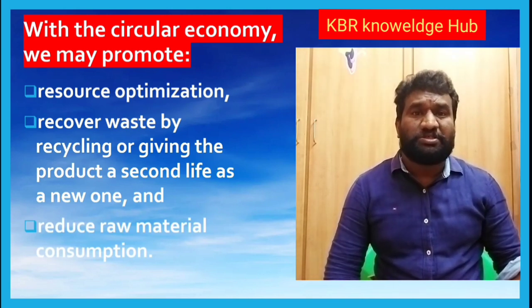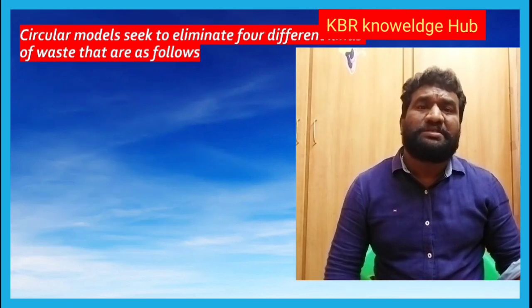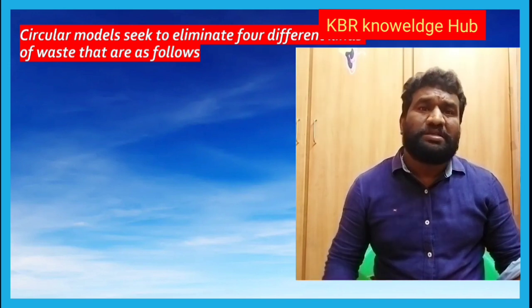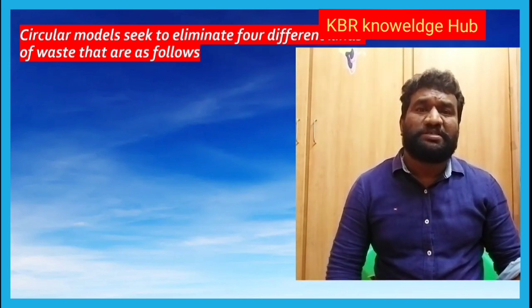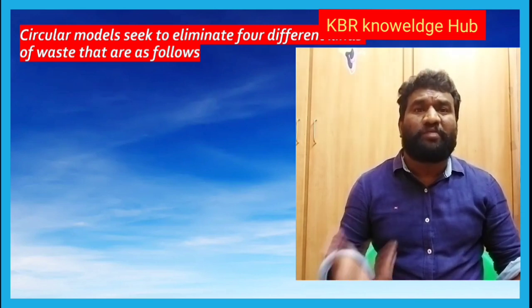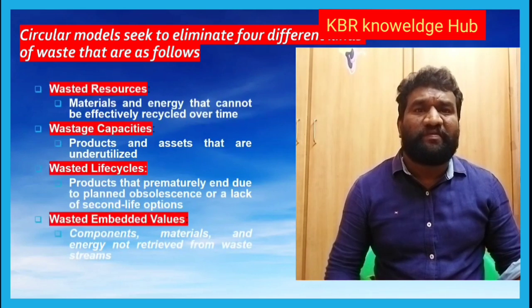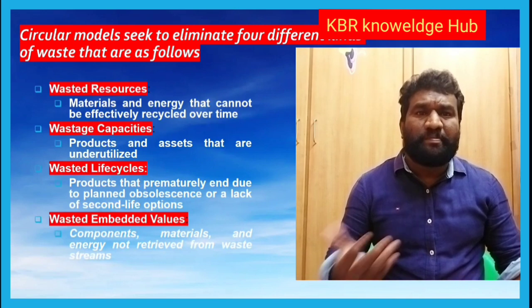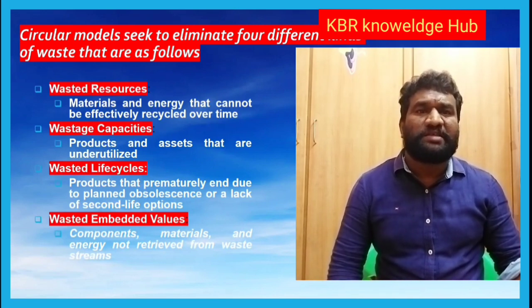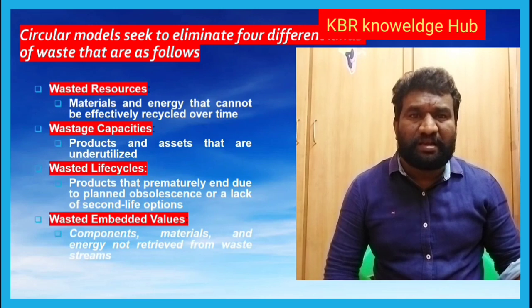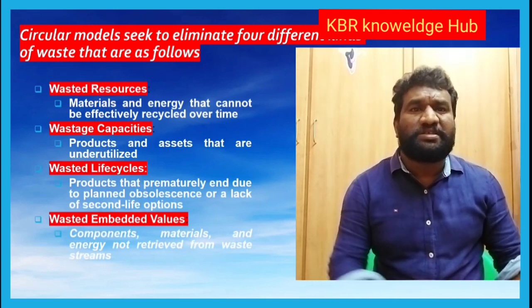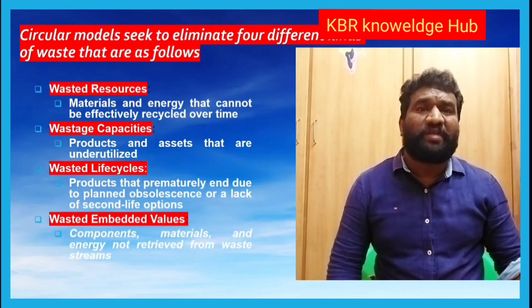The circular model seeks to eliminate four different kinds of waste, as follows. The first is wasted resources: materials and energy that cannot be effectively recycled over time.